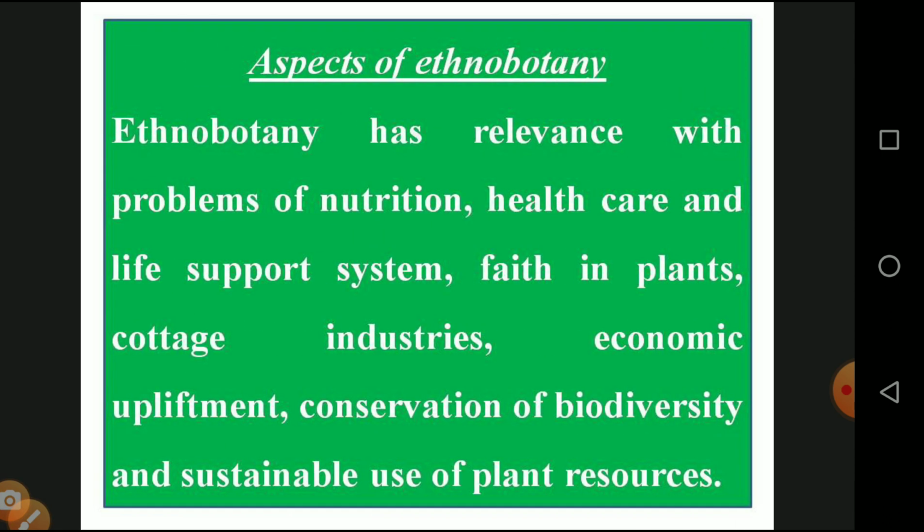The aspects of ethnobotany: ethnobotany has relevance to the problems of nutrition, health care and life support systems, faith in plants, cottage industries, economic employment, the conservation of biological diversity, and sustainable use of plant resources. It has various advantages in the field of nutrition. Nowadays we face problems with vitamins and proteins, and all these are balanced by means of ethnobotany, health care and life supporting systems.